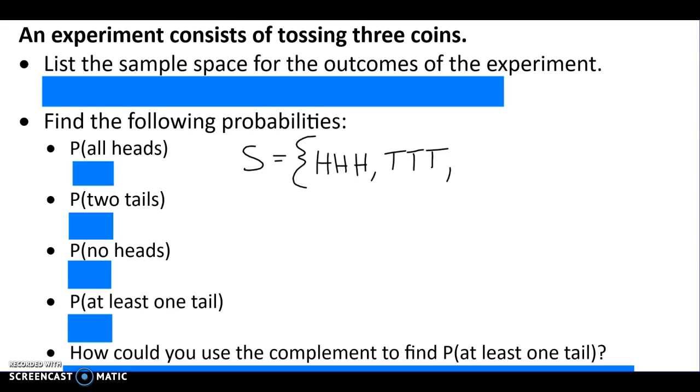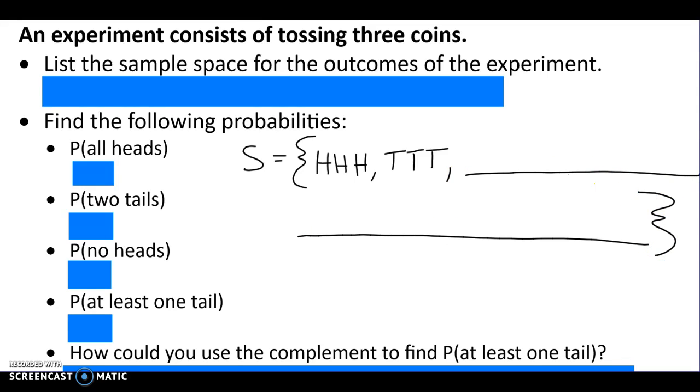This is kind of like the one on your homework from last class where it said you flip a coin and you roll a die at the same time. So one of the possibilities is you get a head and then you get a 1. Or you could get a head and a 2. Or a head 3, head 4. Or you could get tails 1, tails 2. So you have to list everything that could possibly come up. So see if you can come up with the rest of them here.